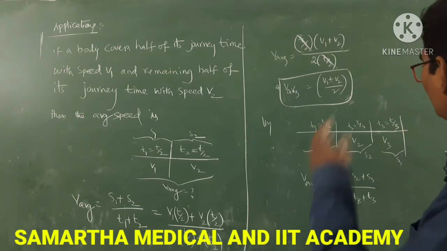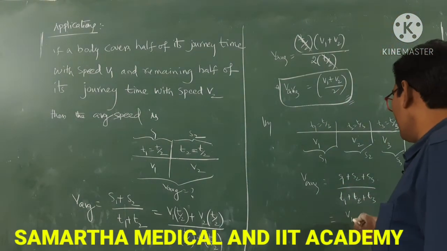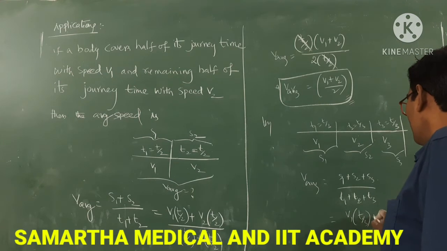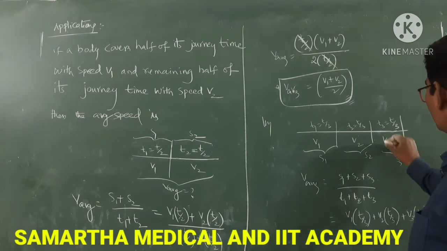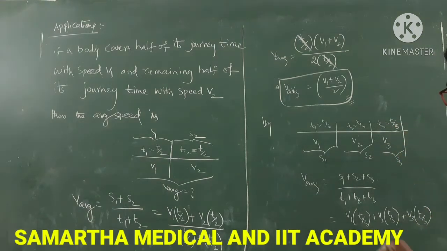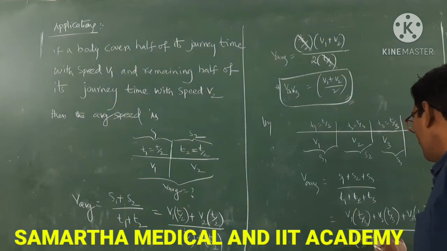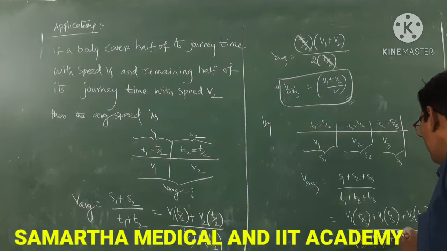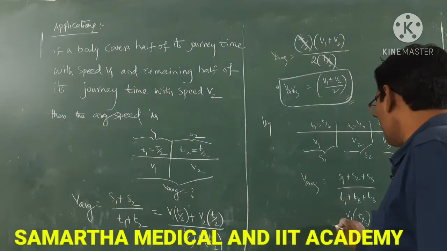S1 is V1 into T by 3, plus V2 into T by 3, plus similarly V3 into T by 3, by T by 3 plus T by 3 plus T by 3. There are 3 equal intervals.